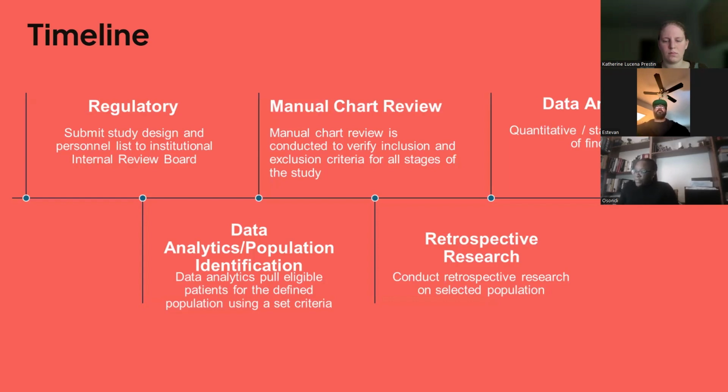For the timeline of this study, the regulatory part will come first, and this would include developing the study design and submitting it to the Institutional Review Board of the health system. Population identification will come next, where data analytics is given a set of criteria to identify the study population from the electronic health records. Manual chart review is conducted to apply inclusion and exclusion criteria for the different stages of this retrospective study. Retrospective research will include execution of the study design and data collection. And then finally, there will be the data analysis of the study findings.